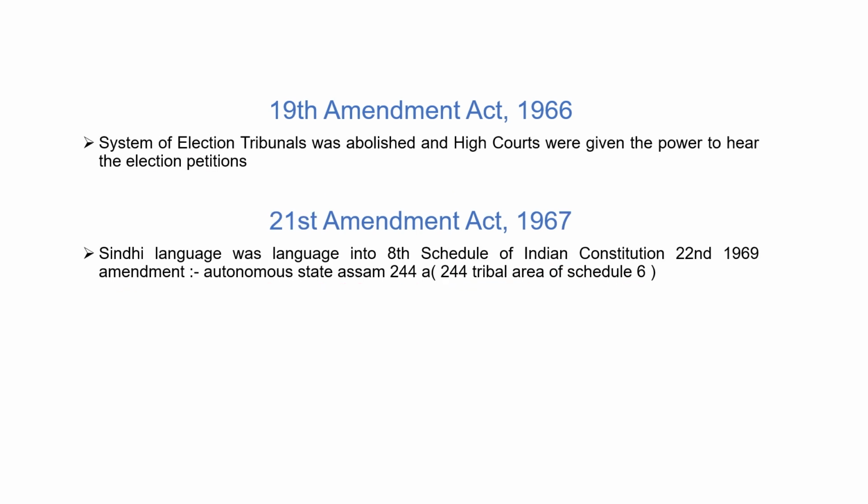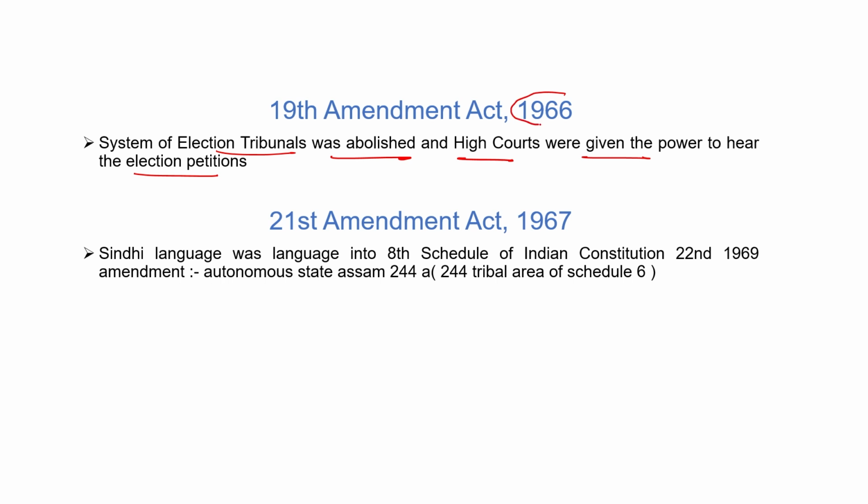Next is the 19th Constitutional Amendment Act 1966. In the 19th Constitutional Amendment Act 1966, the system of election tribunals was abolished and high courts were given the power to hear election petitions.